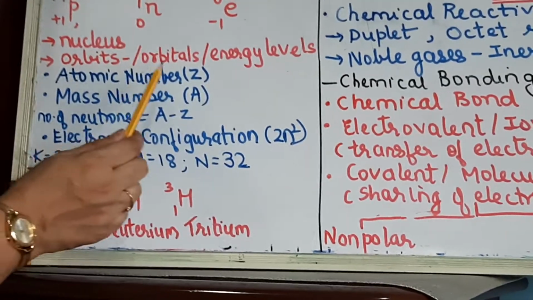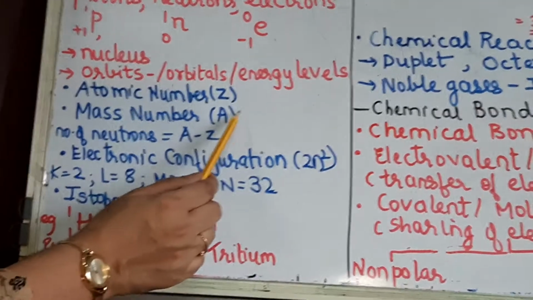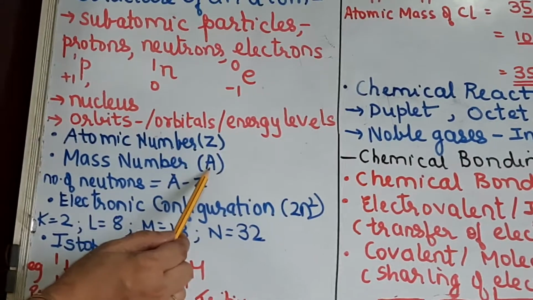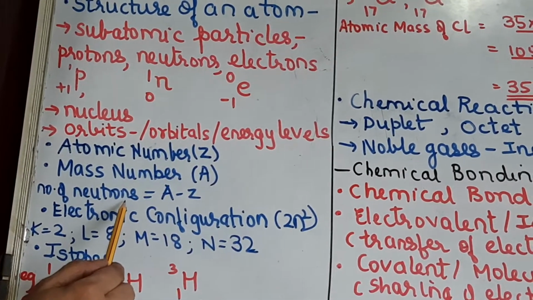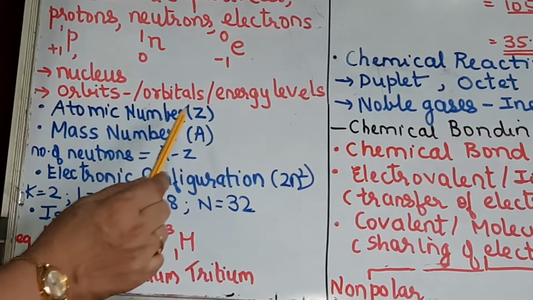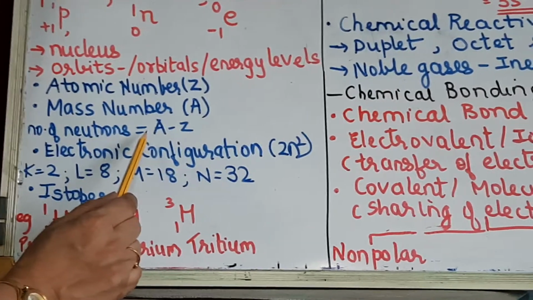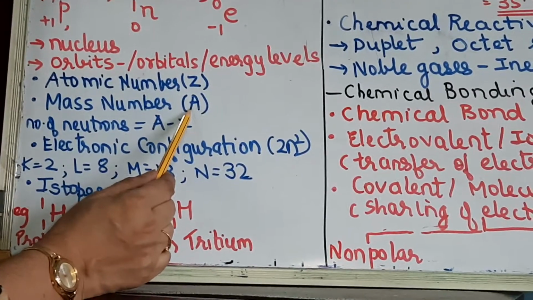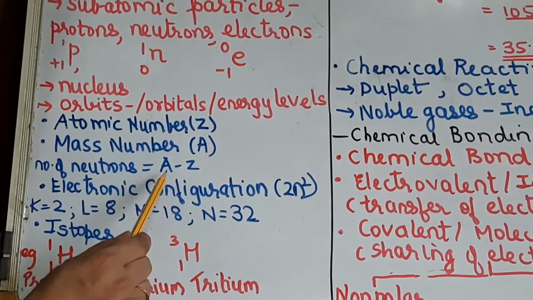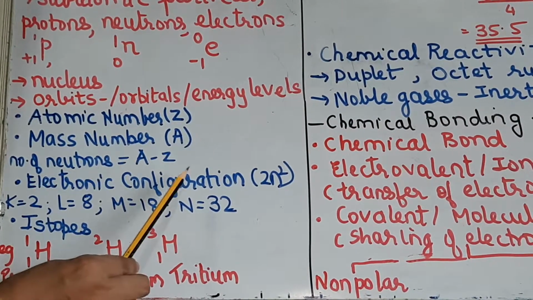Okay, now atomic number we said is the number of protons, and mass number is proton plus neutron. So if you subtract the atomic number from mass number, you will get the number of neutrons. So in simple calculations you are many times given the atomic number and mass number, and then asked to find the number of neutrons. So you just have to subtract: mass number A minus Z will give you the number of neutrons. Okay, is it clear? Now coming to what is called the electronic configuration.